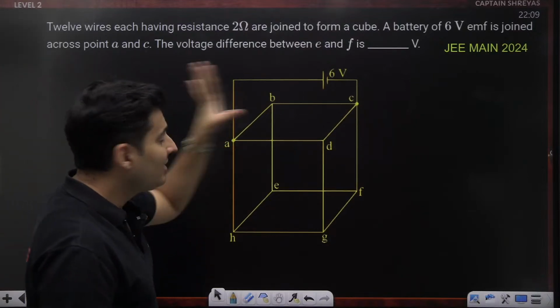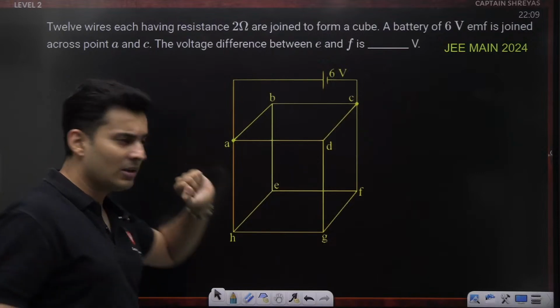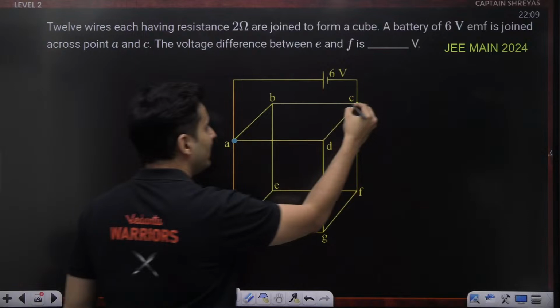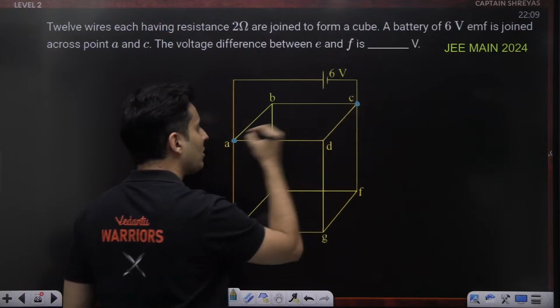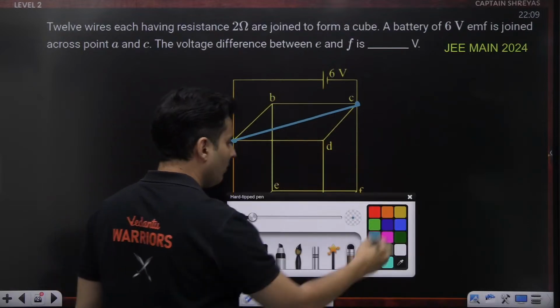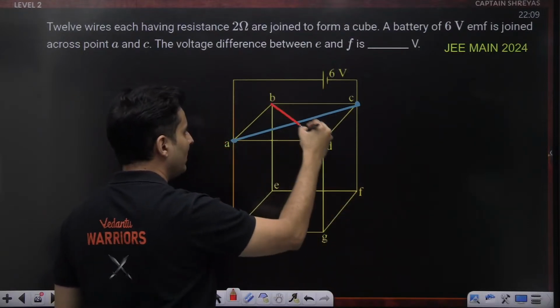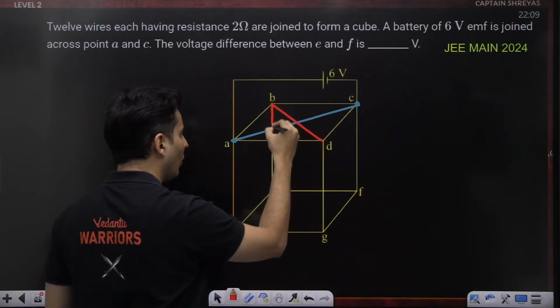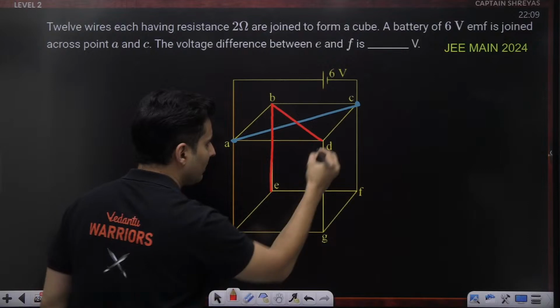Okay. Now, in these kinds of questions, there is always some kind of symmetry. Observe carefully. These are the 2 points across which you want to find the equivalent resistance. If you join this line and draw the perpendicular bisector, since this is 3D, you consider the whole perpendicular bisector plane.